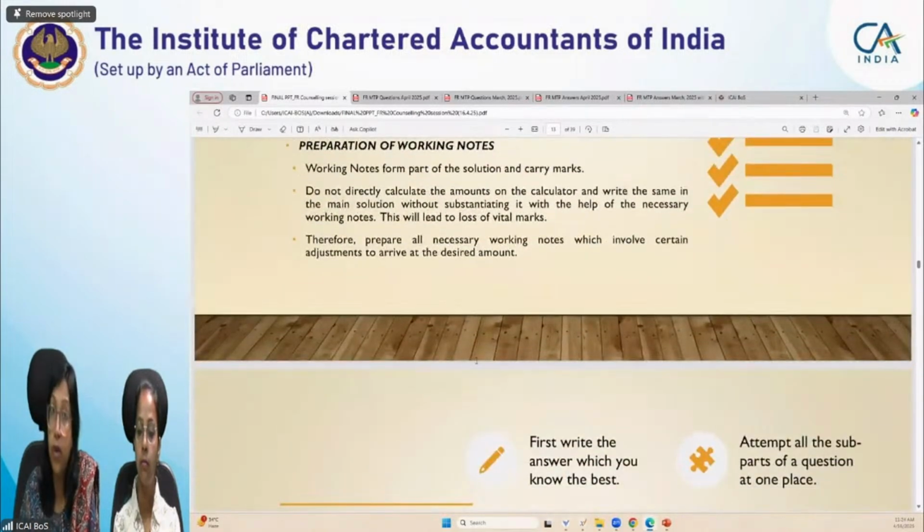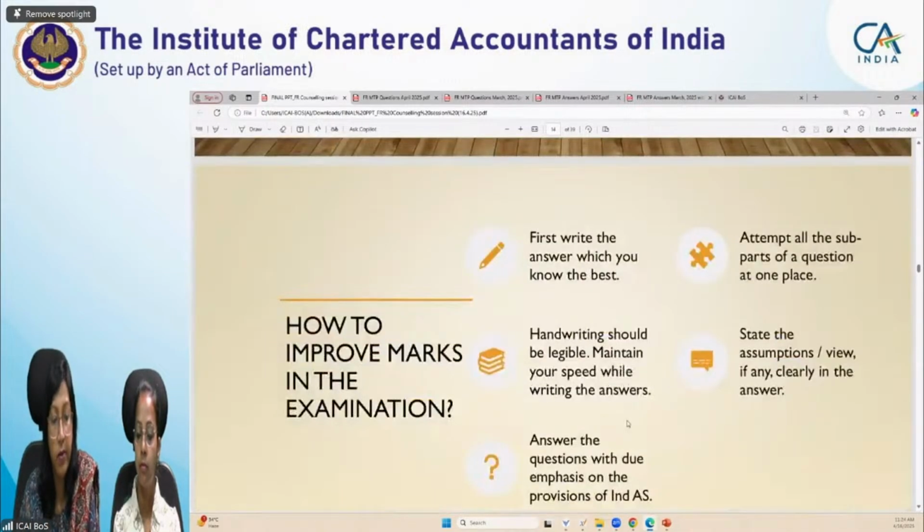Working notes are very important. This was what we have discussed, because it carries marks. It gives your explanation of how a particular figure has arrived, and they carry marks. They form part of your answer.